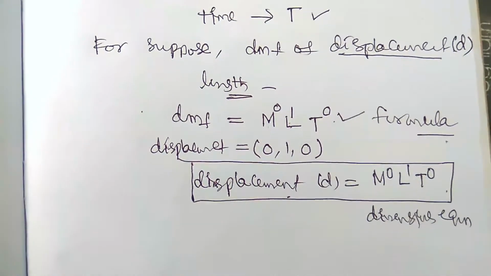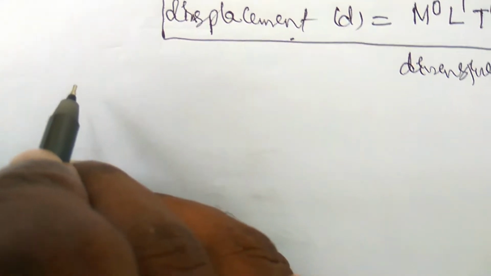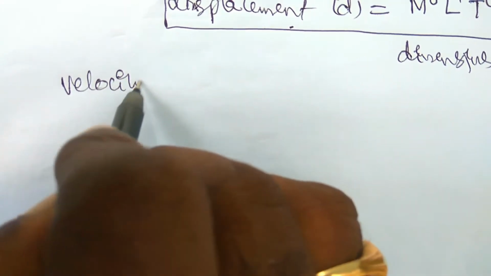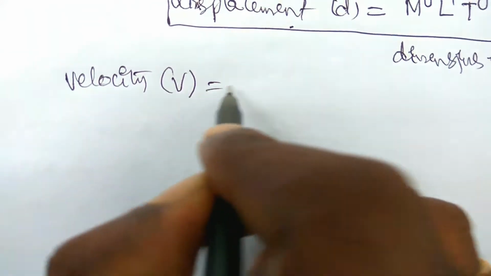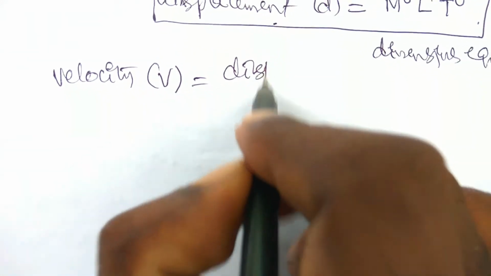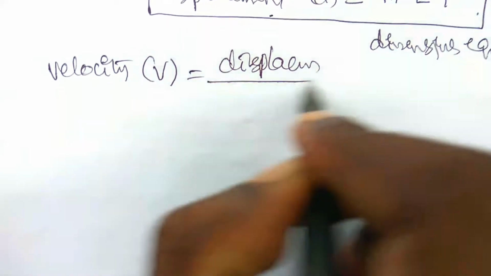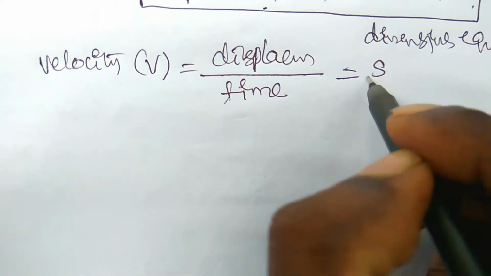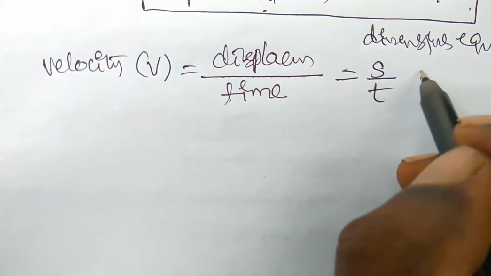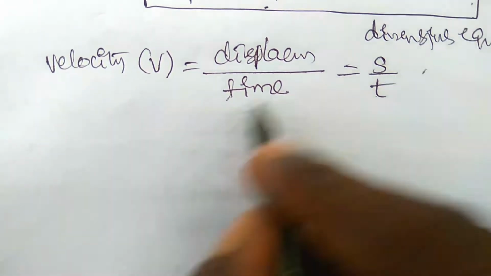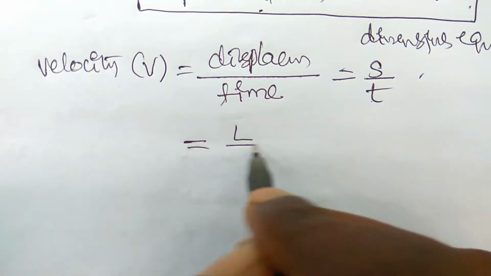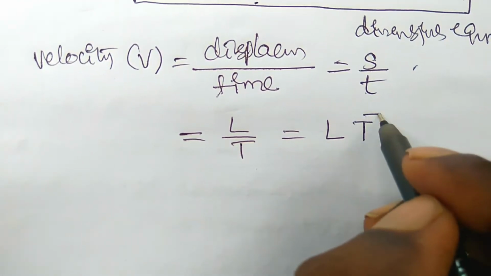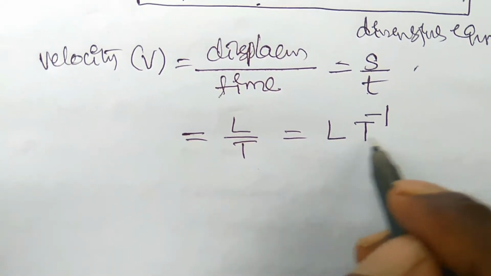Now let us write the dimensional formula for velocity. Velocity V is equal to displacement by time, that is displacement d or s divided by t. The displacement is in terms of length and the time is t. So we can write L by t, so it is equal to L, and t can be written as t power minus 1. So this is the dimensional formula.